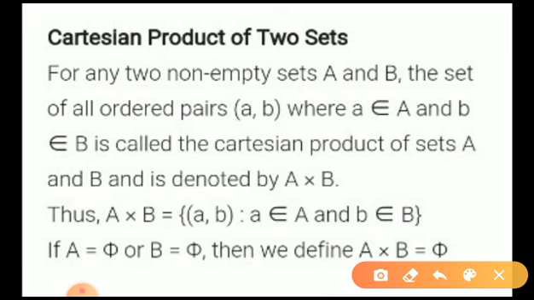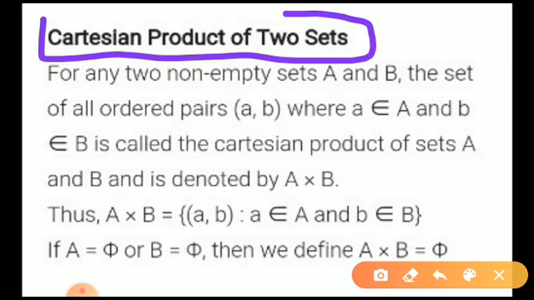Now, the next concept is the Cartesian product of two sets, because this is the basic part of this chapter. Okay, so listen, the Cartesian product of two sets. You have already heard this word Cartesian system. Yes, what was the Cartesian system? Your two-dimensional system, which consisted of your x-axis and y-axis. You might have heard it in 9th standard, Cartesian system, coordinate geometry. So now we are going to see what the Cartesian product of two sets is.